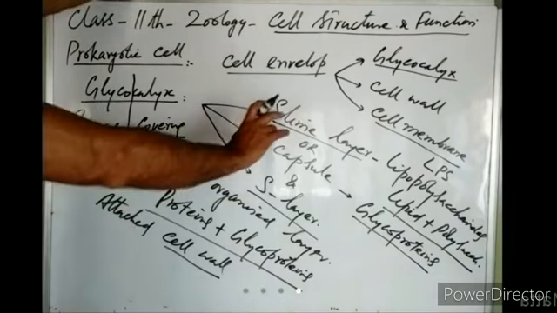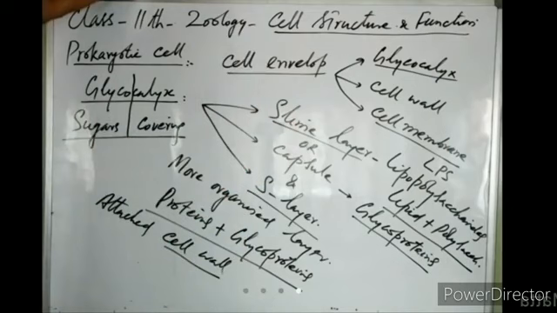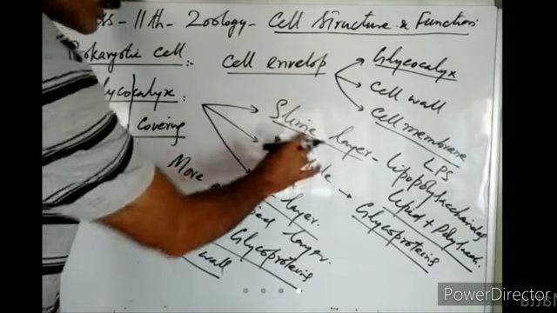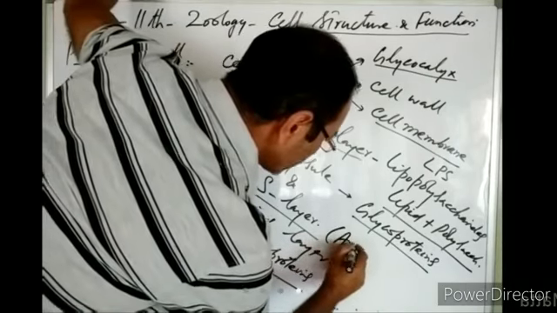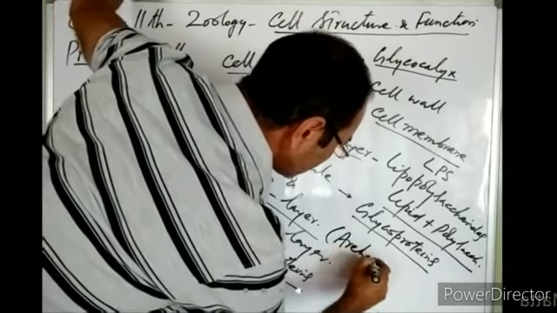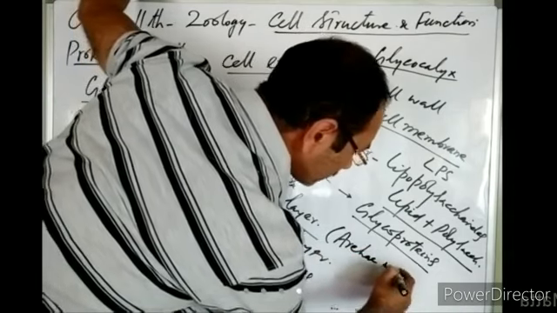And in addition to this slime layer or capsule, there is another layer definitely found. This layer is mostly found in archaea and most of the bacteria.